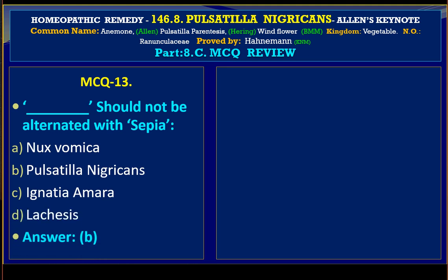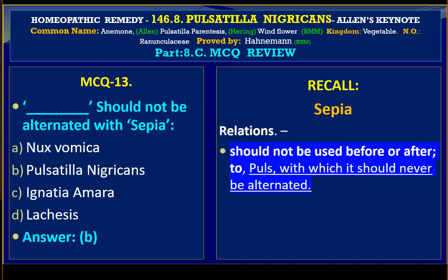The answer is B, Pulsatilla nigricans. Recall, under Sepia, relations: it should not be used before or after Pulsatilla, with which it should never be alternated. The information is coming from Allen's Keynote.